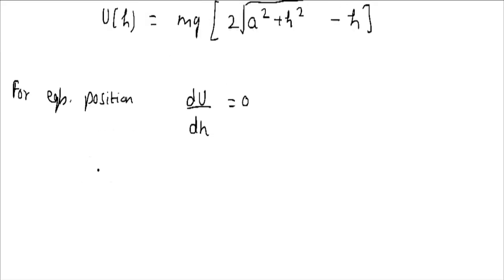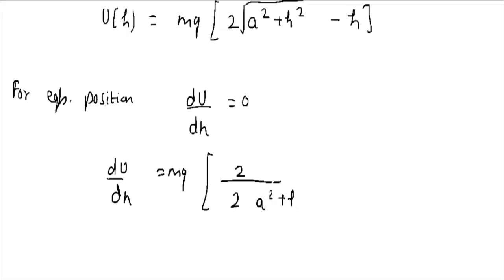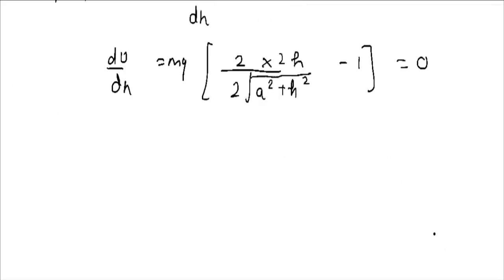So if we differentiate du by dh, we can take mg common. Then it would be 2 divided by, we take the division of the square root term, so 2 times the square root of a square plus h square, and we need to differentiate in terms of h, so it would be into 2 into h, then minus 1, and then it equals 0. We can write it like this. Okay, then what we can do?